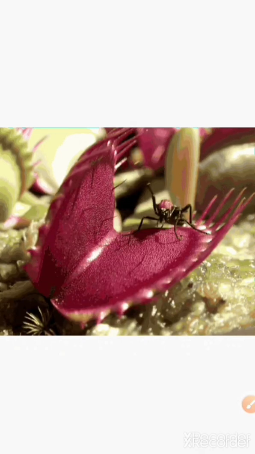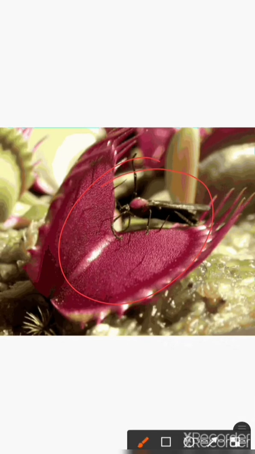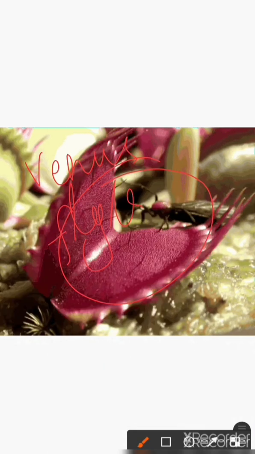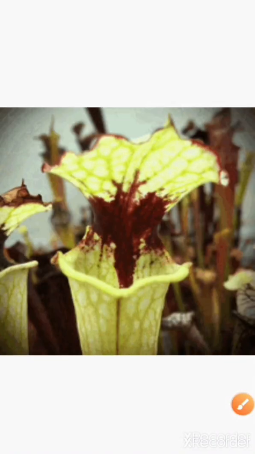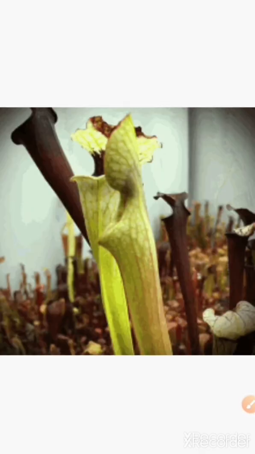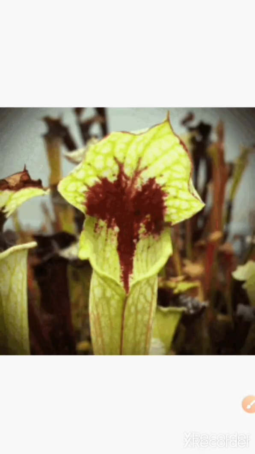So this is an example of an insectivorous plant. This is called Venus flytrap, and this one is known as pitcher plant. All right, children, both of these plants are insectivorous plants.